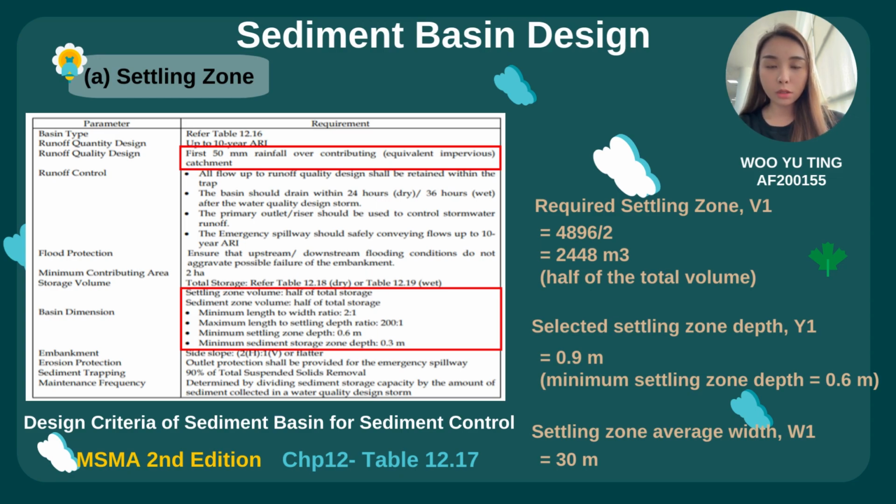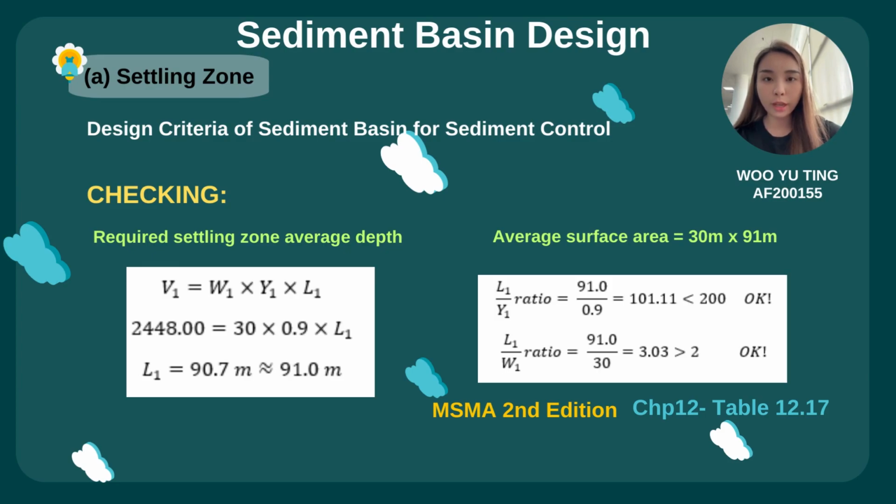Also the settling zone width is equal to 30 meter in this project. Then the required settling zone length can be calculated by using the formula V1 equal to W1 times Y1 times L1, and L1 is finally 90.7 meter, which is approximated to 91 meter. Therefore, the average surface area in this project is equal to 30 meter times 91 meter. Also, the checking requirement is needed since L1 divided by Y1 is smaller than 200 and L1 divided by W1 is larger than 2, so the value of L1 is considered okay.